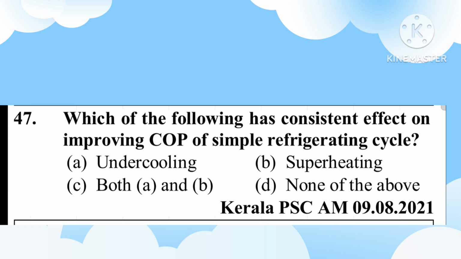Question number 47. Which of the following has a consistent effect on improving the COP of the simple refrigerating cycle?